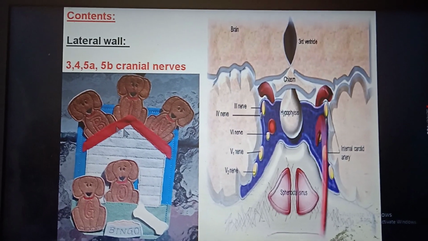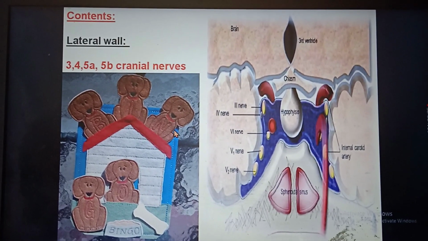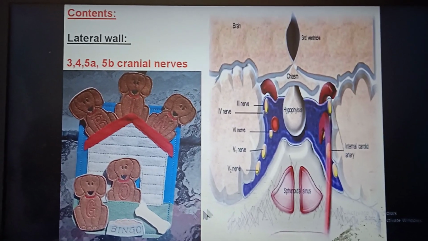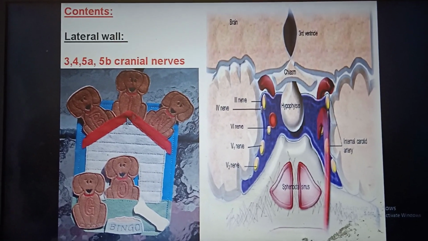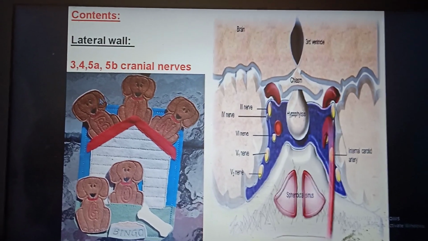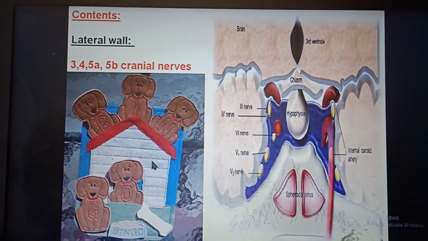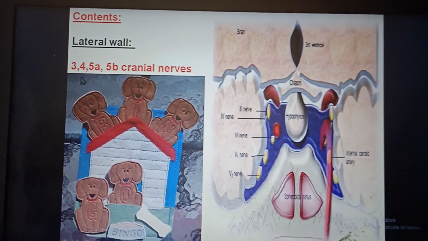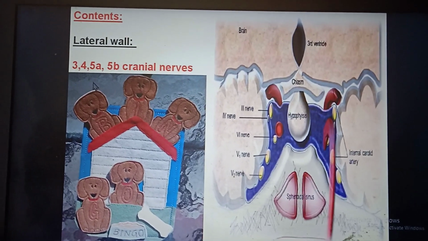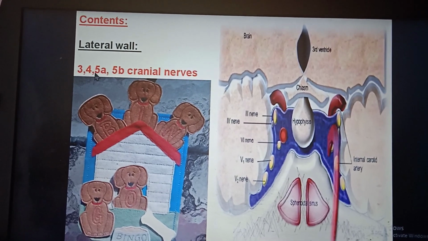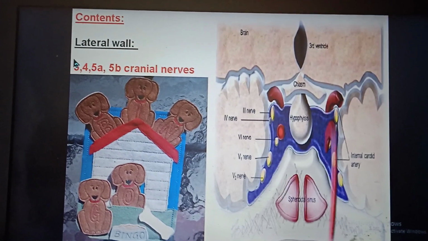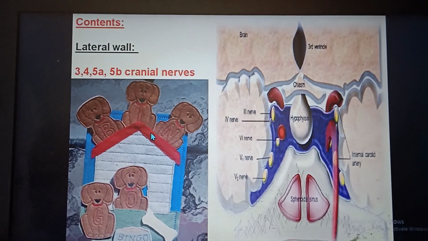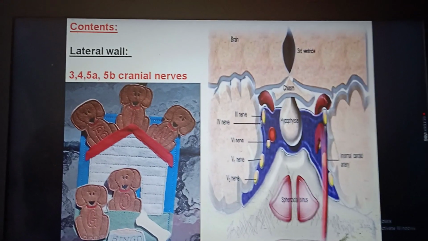In the residence of a civil surgeon, there are so many dogs to protect the boundary of his house. So 3, 4 or 5 dogs can be there to protect. So it's a hint that the 3rd cranial nerve, 4th, 5th A and 5th B, that is ophthalmic and maxillary of the trigeminal nerve, lie in the lateral wall of the cavernous sinus.